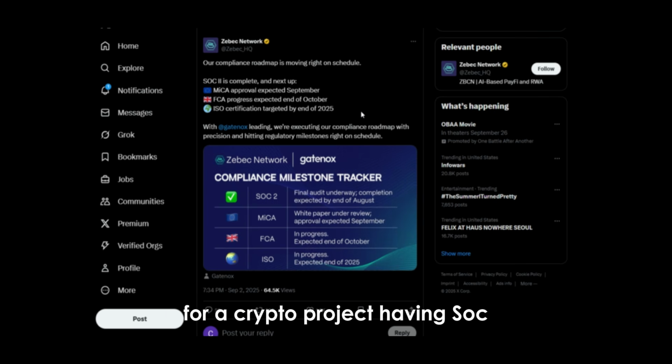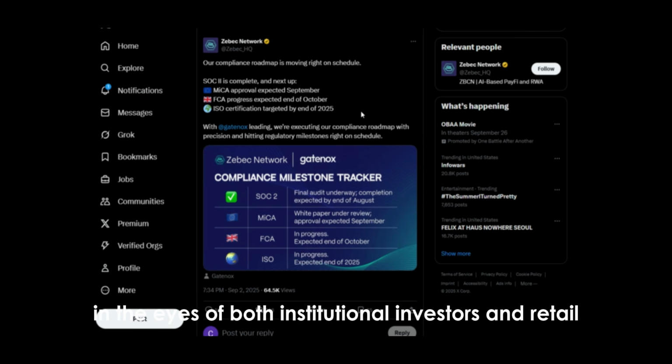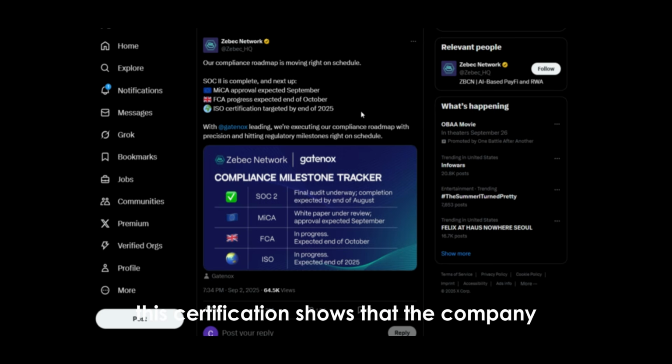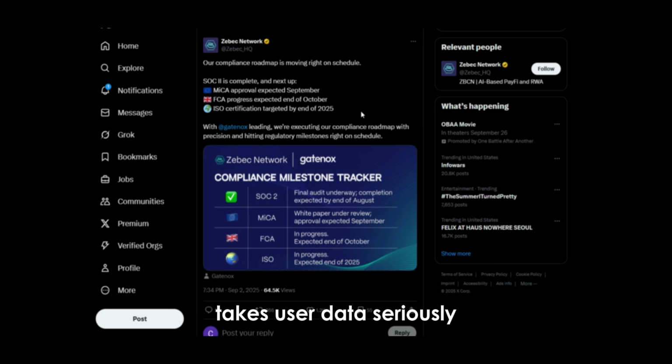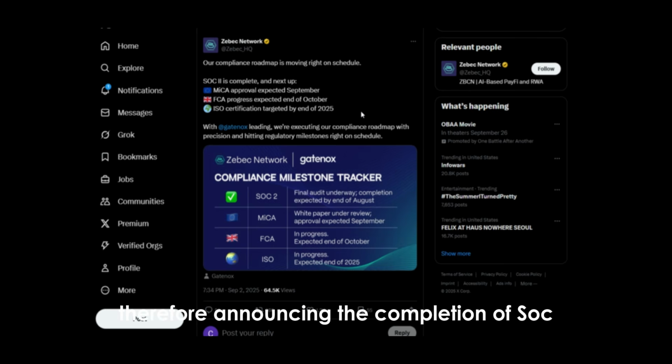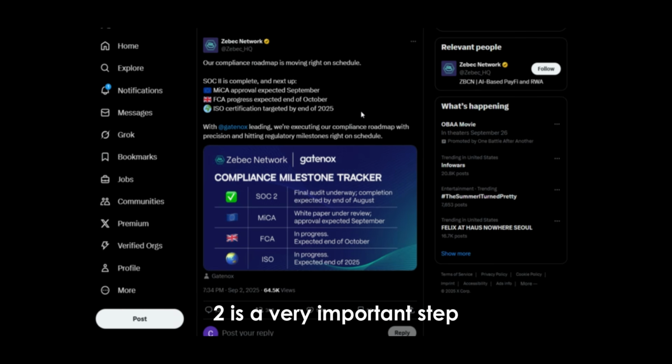For a crypto project, having SOC2 certification increases trust in the eyes of both institutional investors and retail users. This certification shows that the company takes user data seriously and meets a certain standard in cybersecurity and privacy. Therefore, announcing the completion of SOC2 is a very important step that adds credibility to the project.